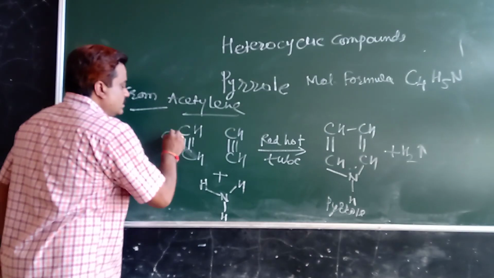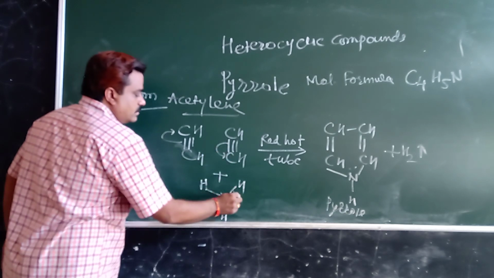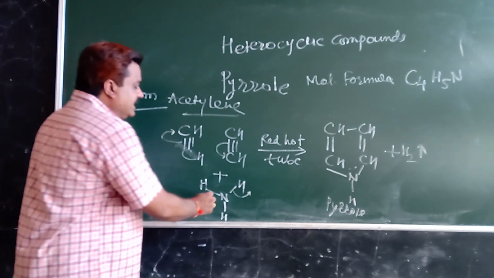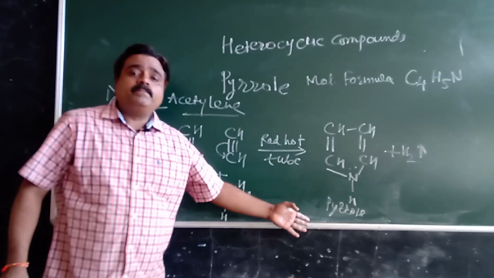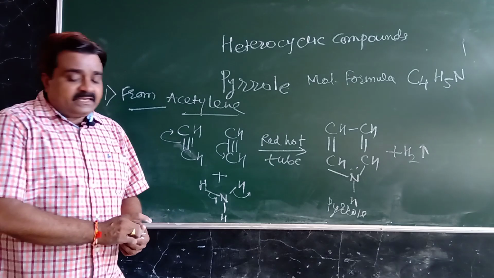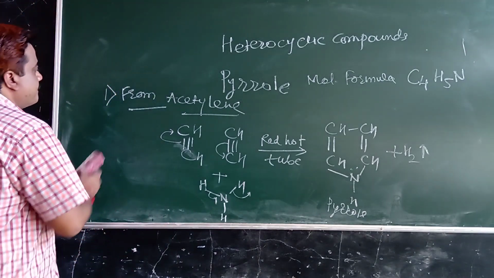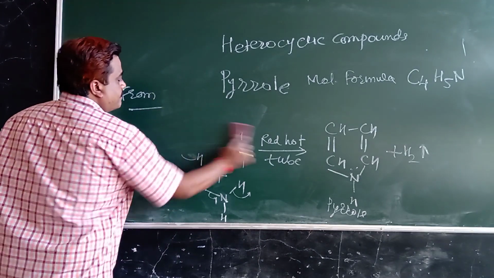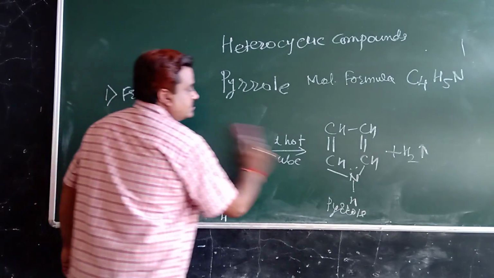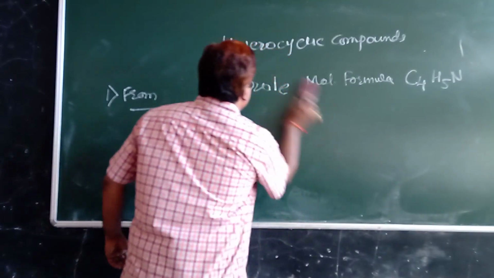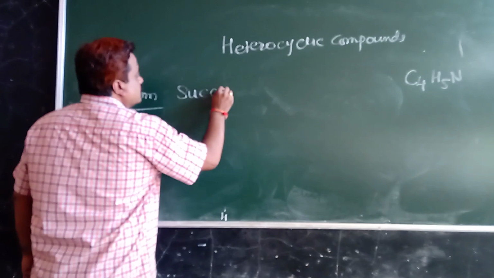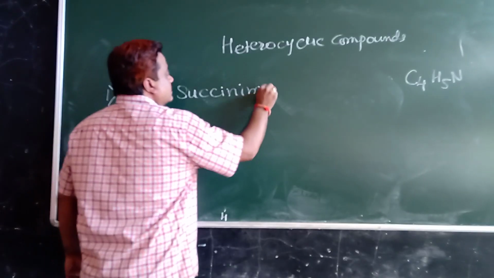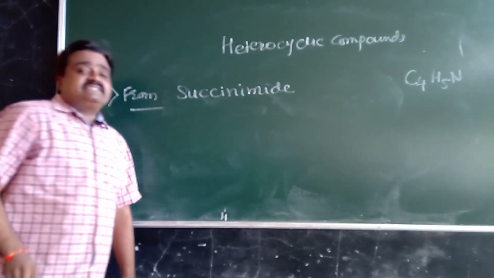So in such a way, after the mechanistic path, we get a pyrrole. Second one, from succinimide.